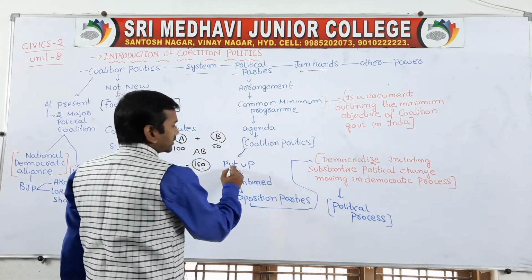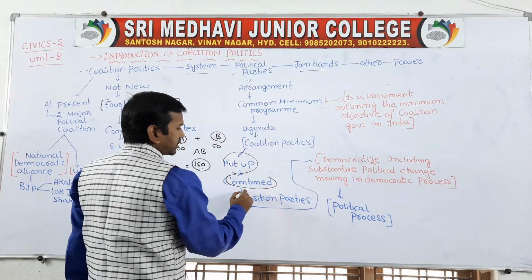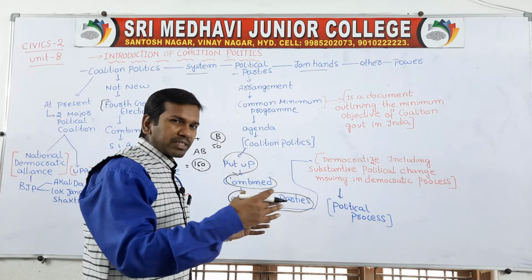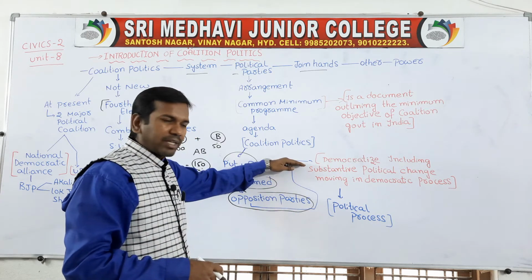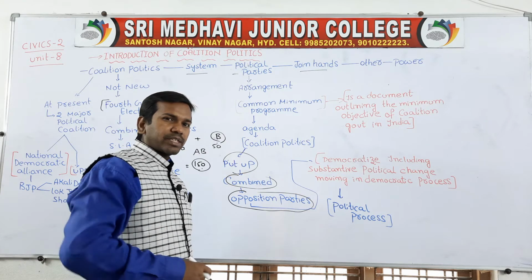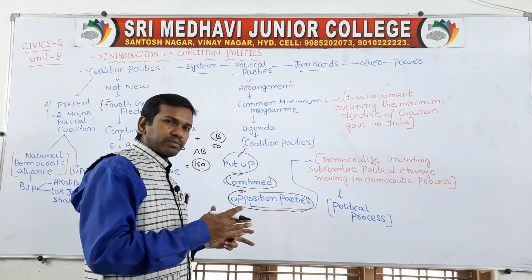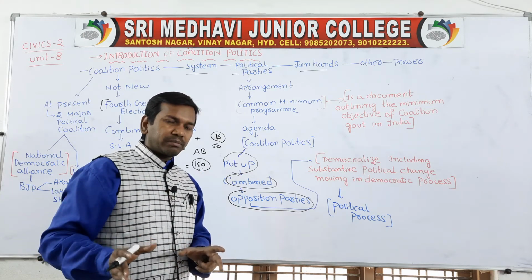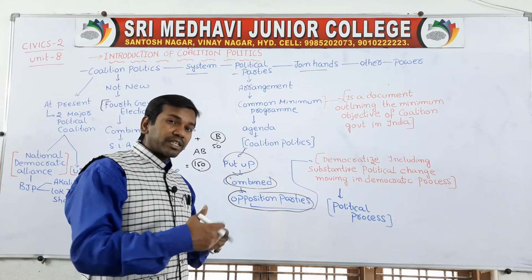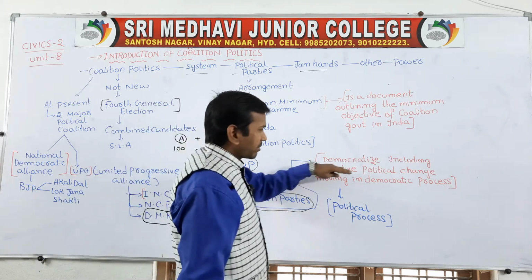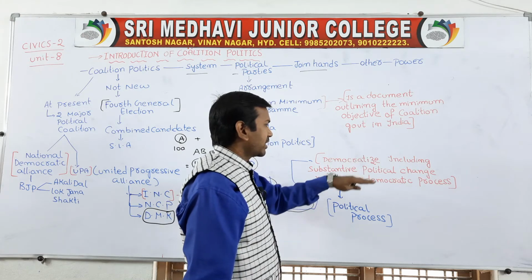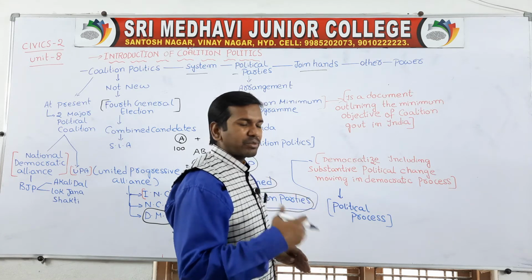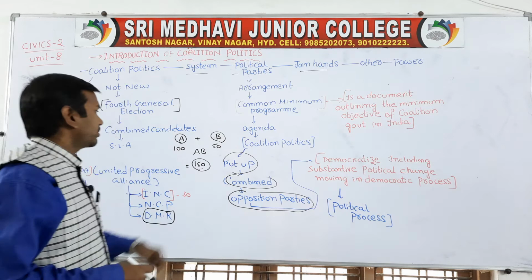So coalition politics combines all the opposition parties, in a democratized manner in the political process. Suppose there is a strong party. To defeat the strong party, all the opposition parties will combine together, but everything will be done in a democratic manner in the political process. Democratize means including substantive political changes, moving in a democratic process. When you make any political changes democratically, that is called democratize.